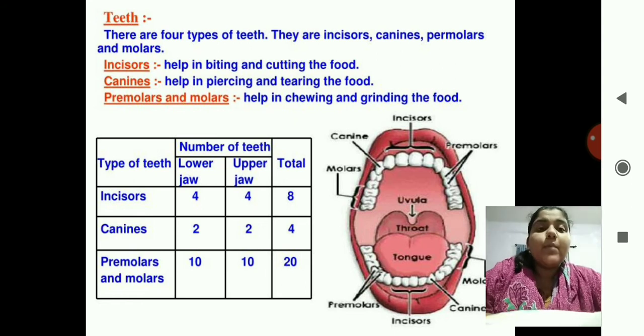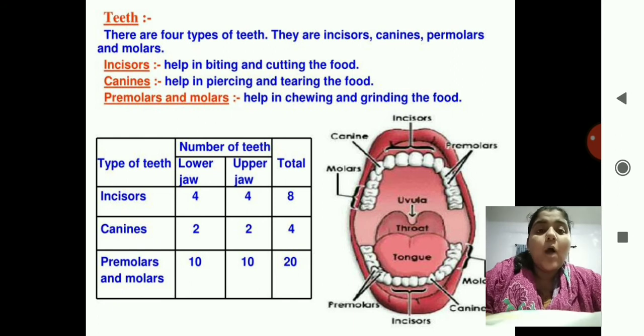Now count the number of teeth. Incisors: you have 4 up, 4 below. Canines: 2 up, 2 below. Premolars and molars together: 10 up, 10 below. So total incisors are 8, canines are 4, and premolars and molars are 20. How many teeth do you have? 8 plus 4 is 12, 12 plus 20 is 32.